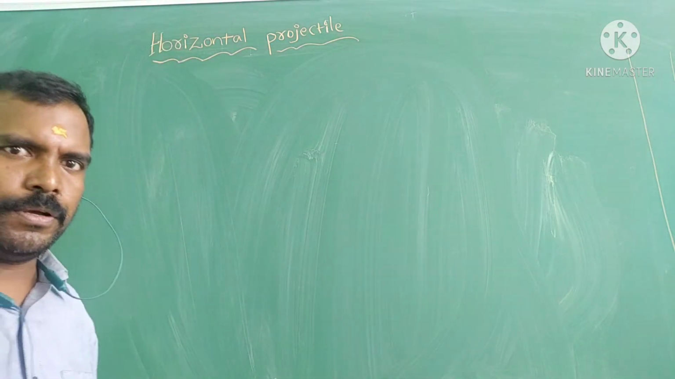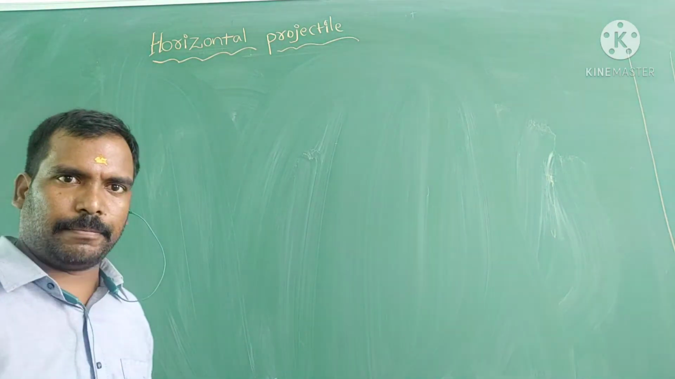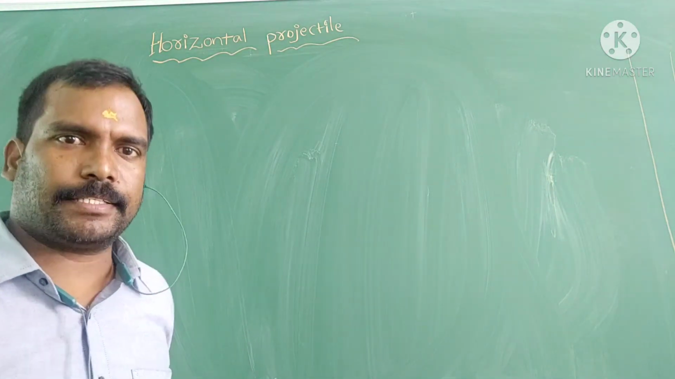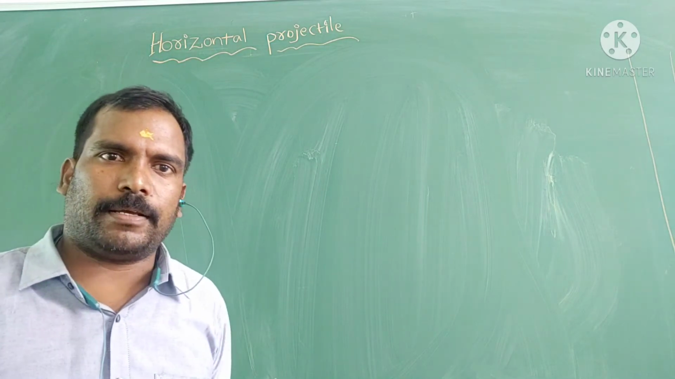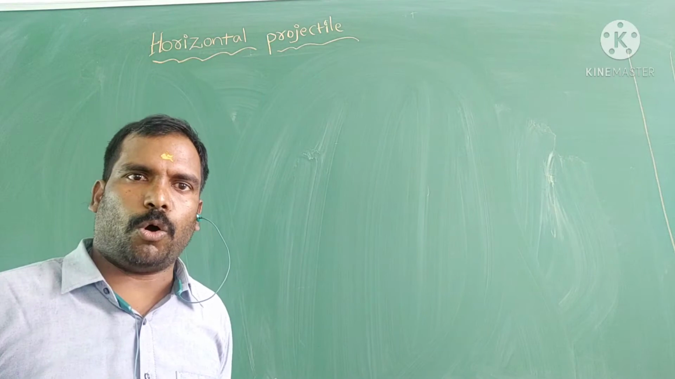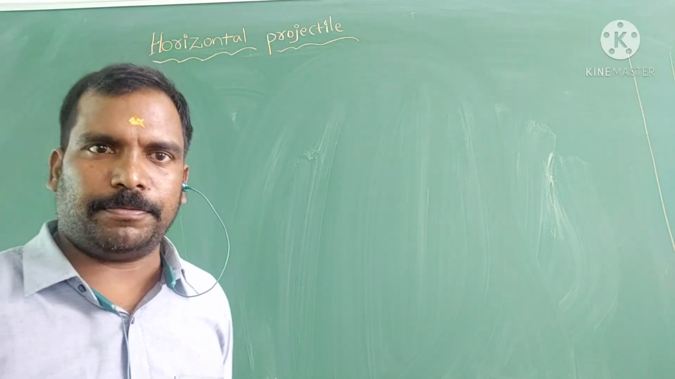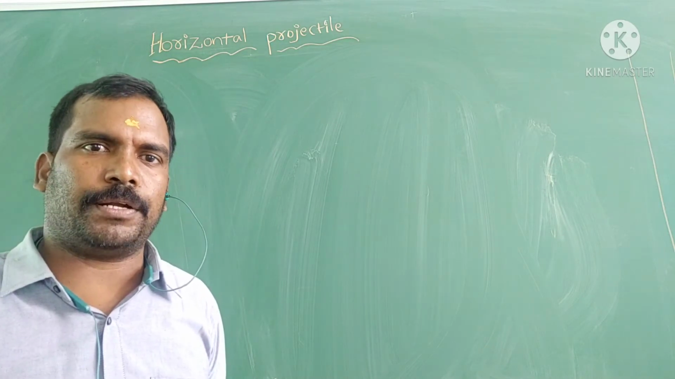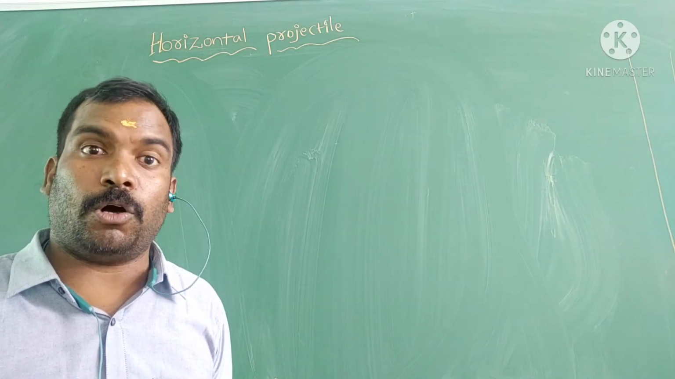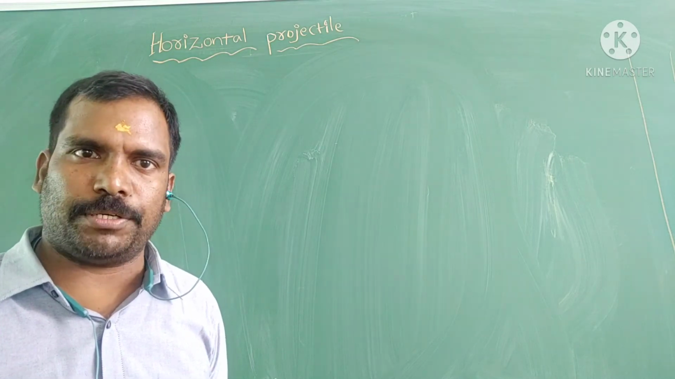In this video, I would like to discuss horizontal projectile. Already in previous videos, I discussed oblique projectile in the different concepts. Now in this video, I am going to discuss horizontal projectile. What is meant by horizontal projectile first of all? Students may confuse here. Horizontal projectile means horizontal motion? Horizontal projectile is different from horizontal motion.